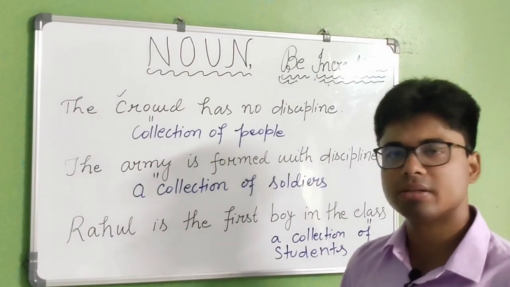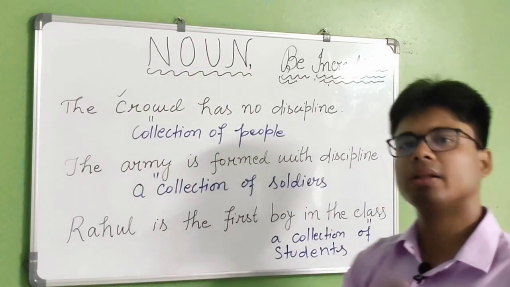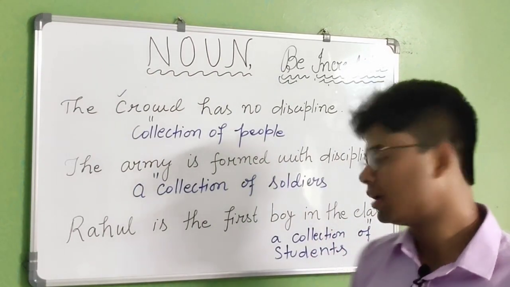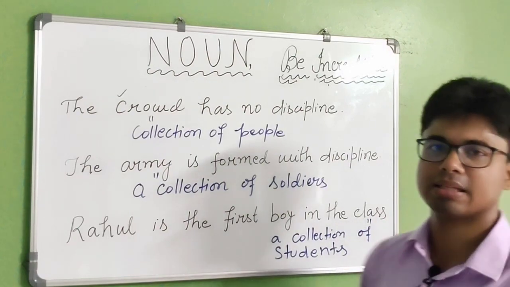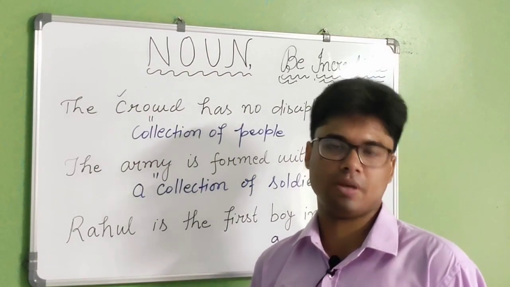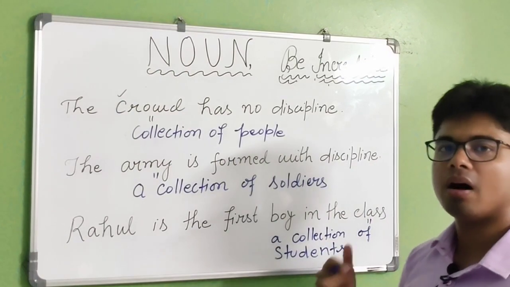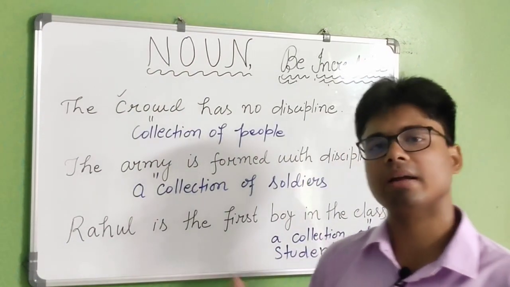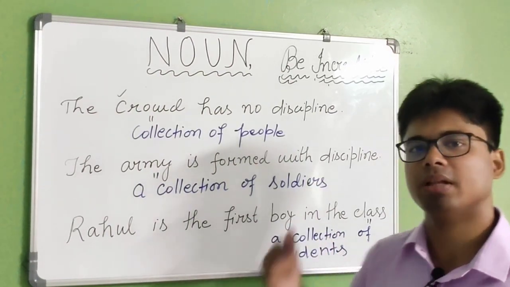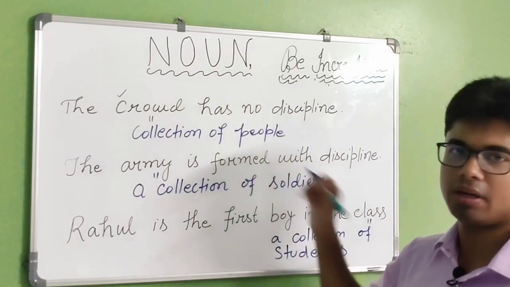Rahul is a student, that's why he has come first. Among the many students, Rahul has secured the first position. That's why we are using class. Class is telling you there are a number of students, and this is how we can recognize collectiveness. If we recognize collectiveness in a particular sentence with the help of a word, that will be the thorough example of collective noun.